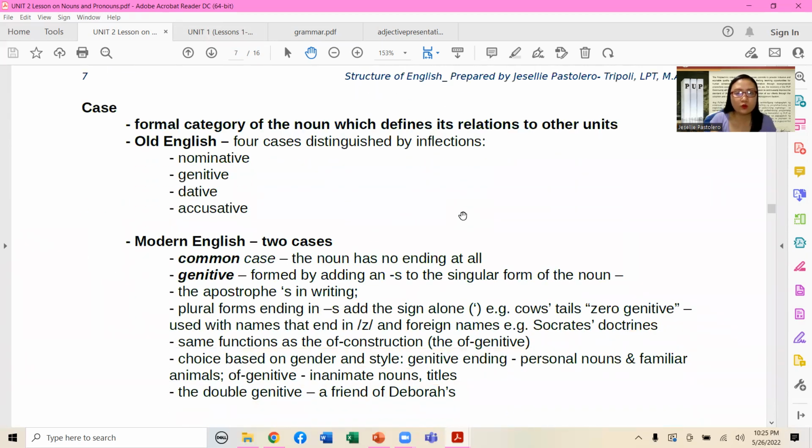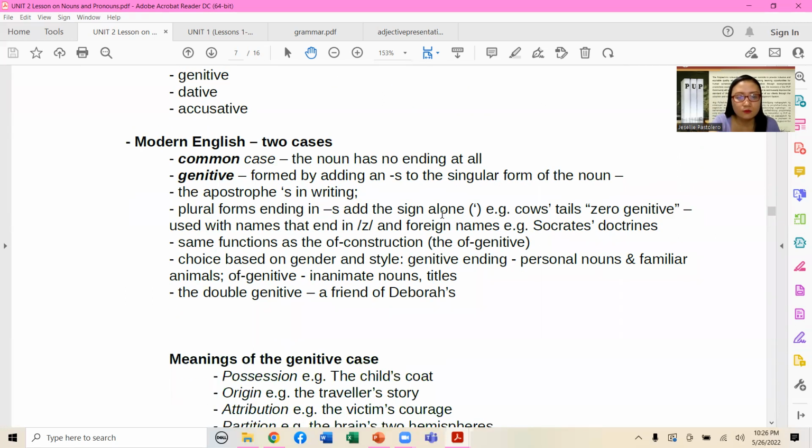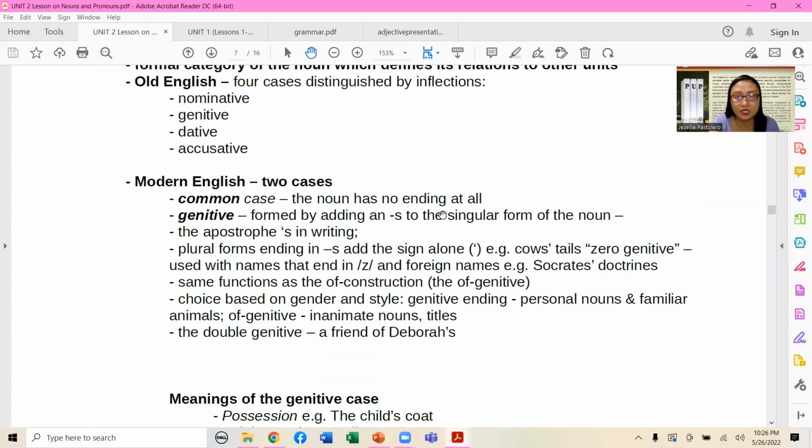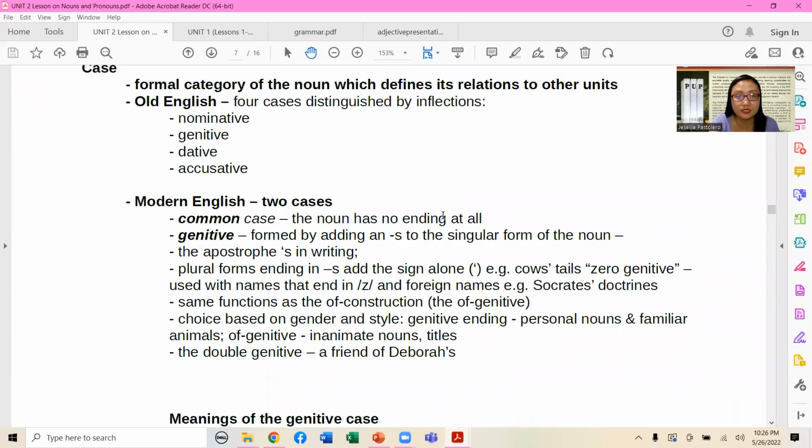So again, when we talk about nouns, we cannot get away with the idea of cases. The formal category of the noun defines its relations to other units. In Old English, it has 4 cases distinguished by inflections: nominative case, genitive, dative, and accusative. So nominative, subjective; genitive; and dative plus accusative form, provides us with the following examples. Let's take a look at the following succeeding insights.